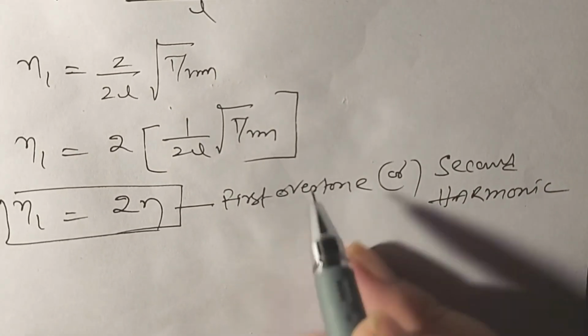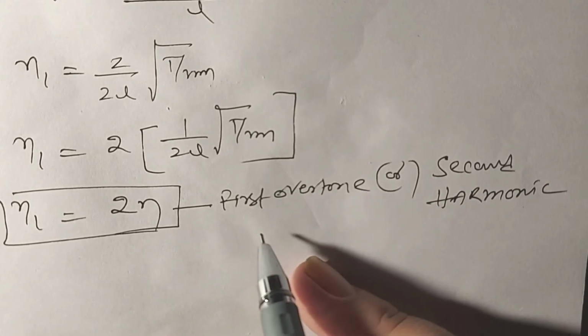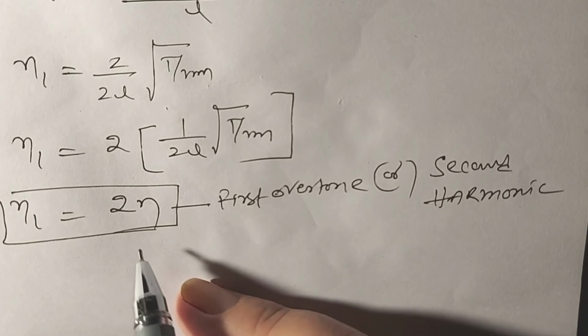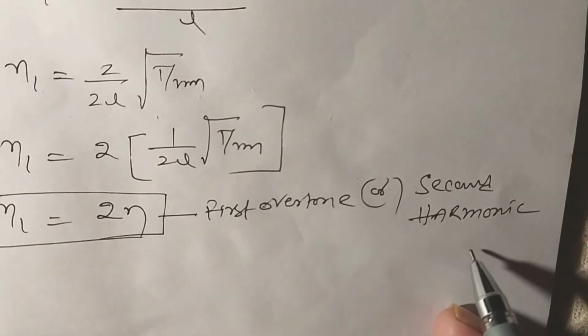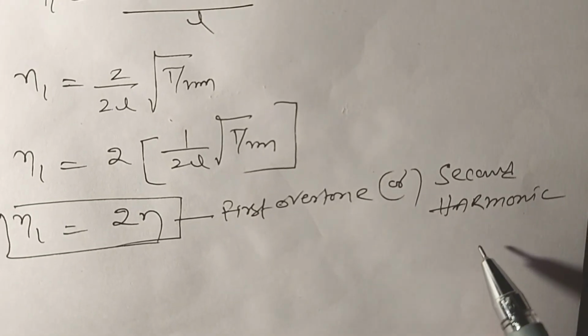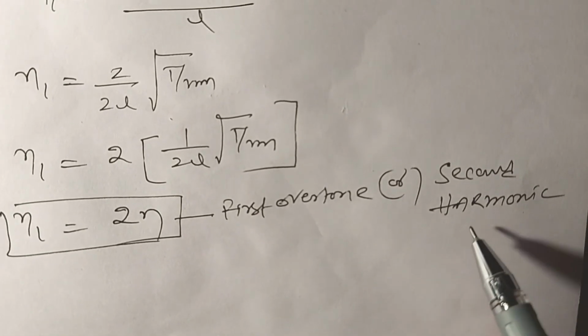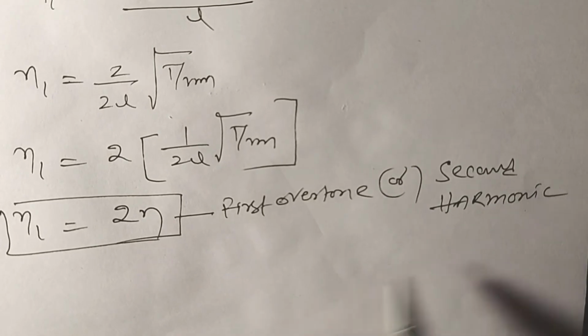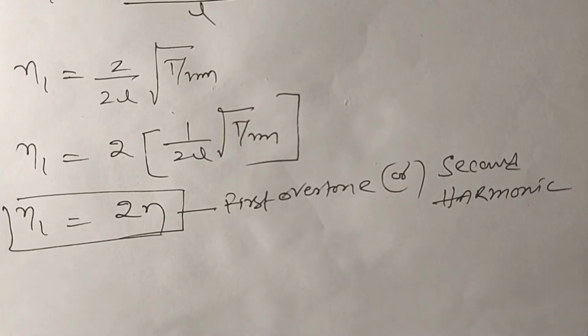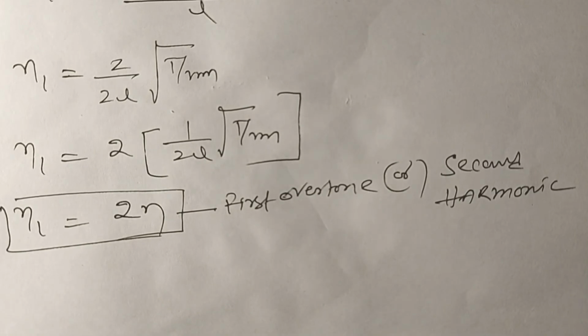Overtone means any frequency which is higher than the fundamental frequency. Harmonic means any frequency which is an integral multiple of the fundamental frequency. In this way we wrote it.